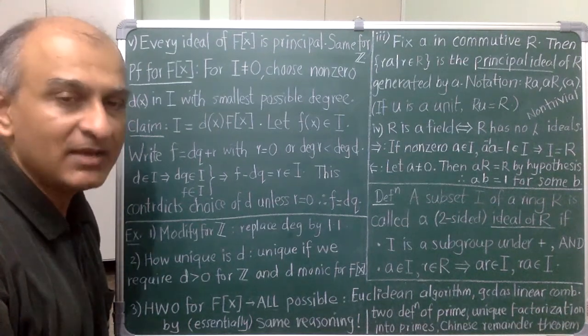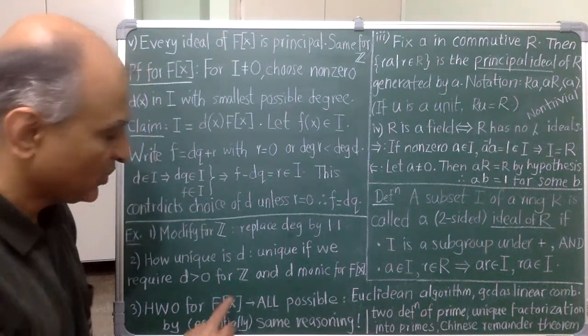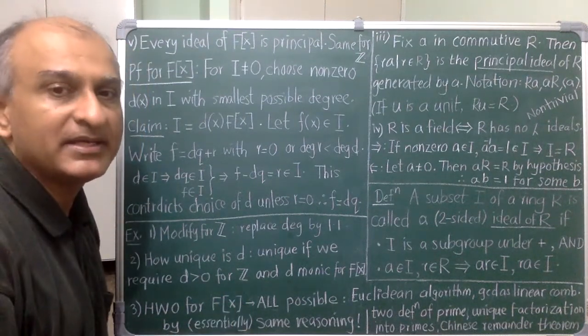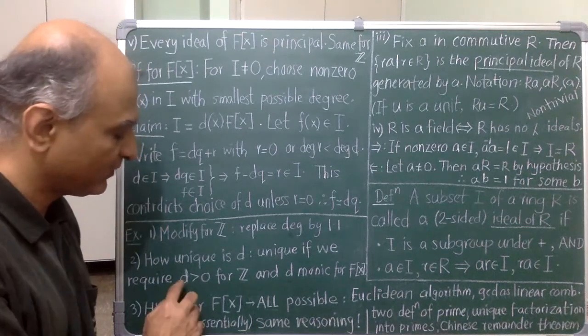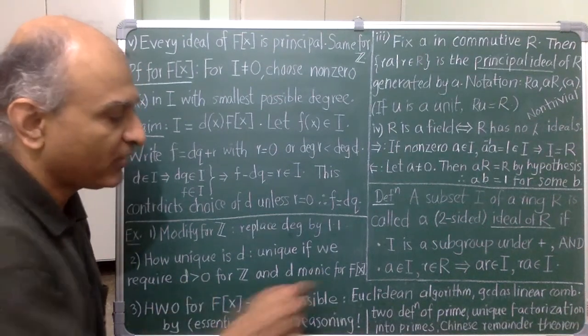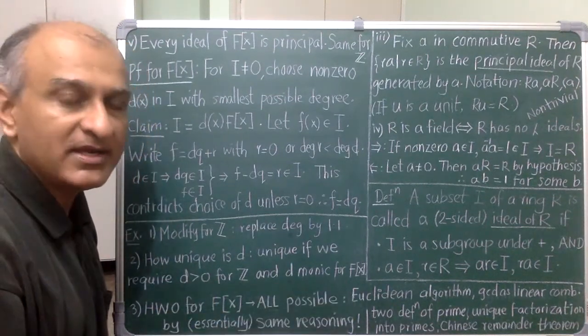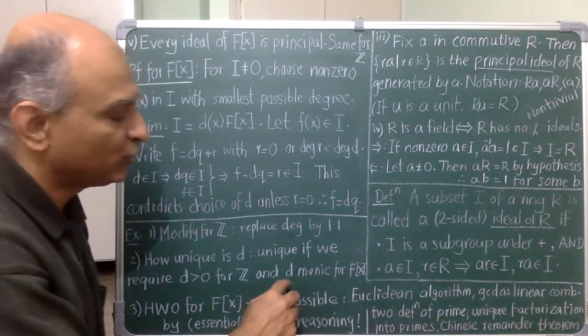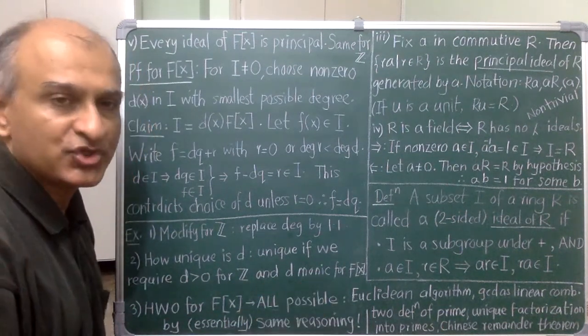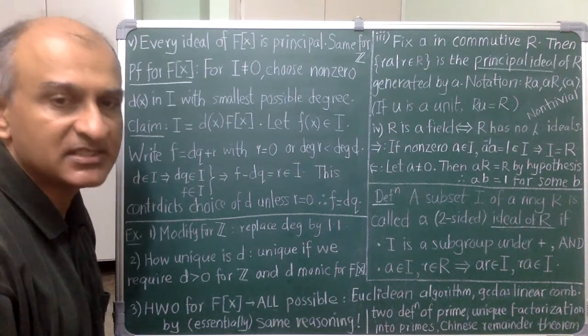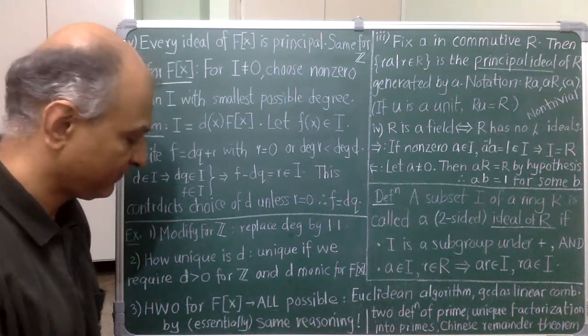Moreover, I can make D unique as follows. For Z, I multiply D by -1 if necessary to make it positive. For F[x], I divide D by its leading coefficient to make it monic. You should check that with these choices, D does become unique in either situation.